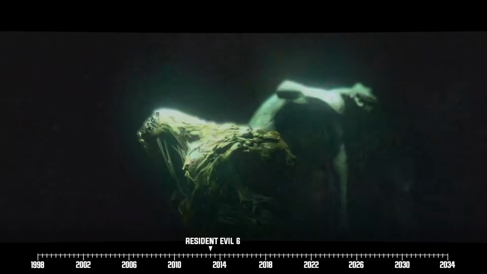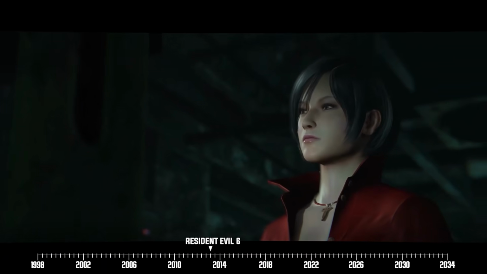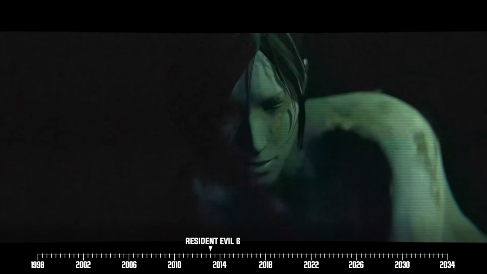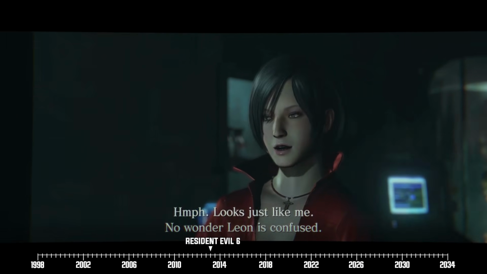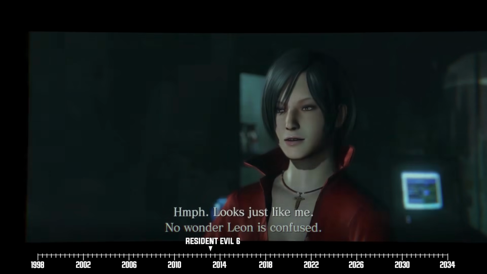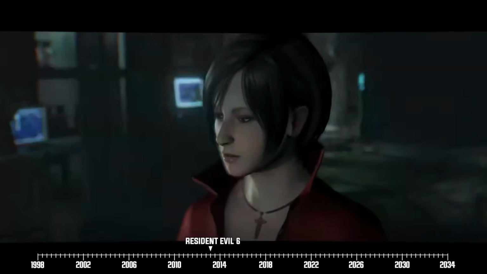Our heroine gets extra weirded out when she watches the same footage that Leon saw during his campaign, the one where we see Ada emerging from a cocoon. She quickly connects the dots and realizes that the reason she doesn't remember Derek's orders from half a year ago is because she wasn't the one who received them. It was this mysterious Ada clone.